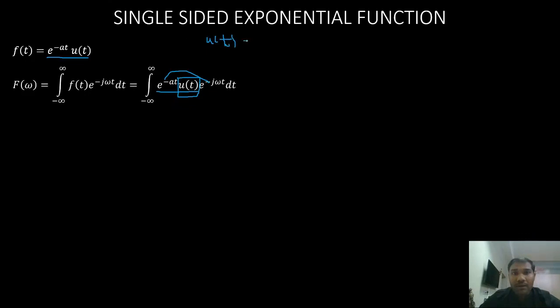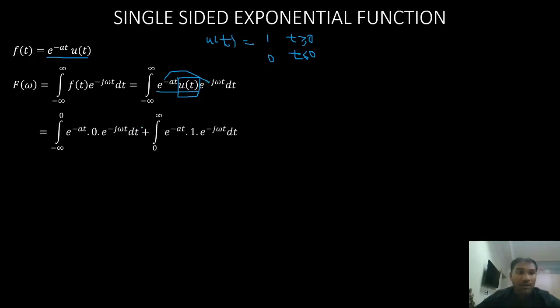It is defined as 1 for t greater than or equal to 0 and 0 for t less than 0, right? So this integral can be separated into two different integrals with limits minus infinity to 0 and the second one 0 to infinity.